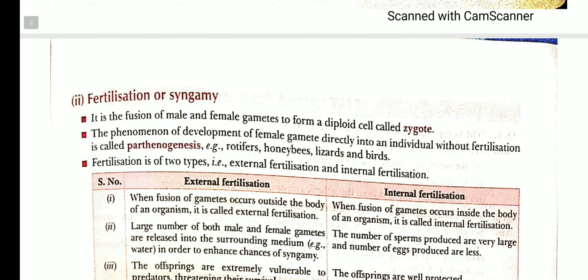So next is fertilization and syngamy. Fertilization is the fusion of male and female gamete, and the process of fertilization leads to the formation of the zygote. The phenomenon of development of female gamete directly into an individual without fertilization is called parthenogenesis, which is common in case of rotifers, honeybees, lizards and birds.